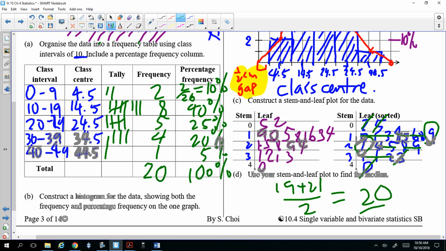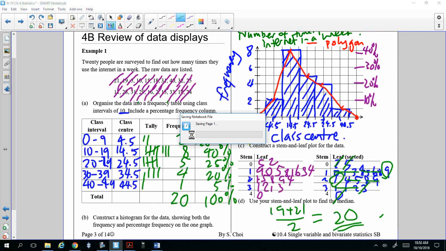Okay, that's okay. So we go through more exercises. These are things you've done before. It's a quick revision. Now we go to 4C, which is summary statistics. Again, something you learned in year 9 last year. Okay. I hope you all got it.